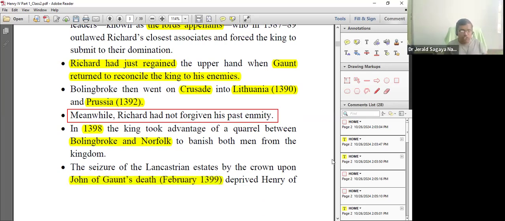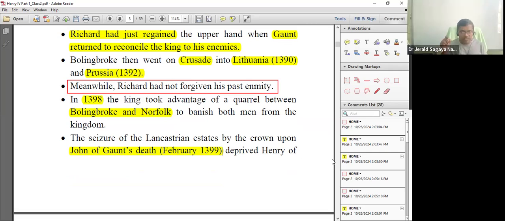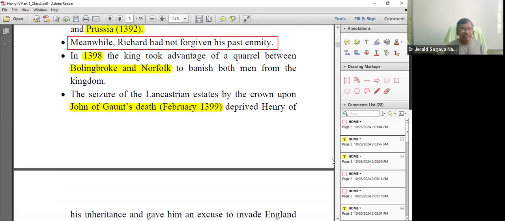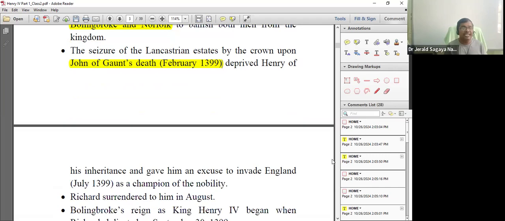And an action of King Richard II disturbs Henry Bolingbroke. What is that? அப்படின்னு கேட்டீங்கன்னா, the estate of John of Gaunt is taken by Richard II and it is made the government's property. And when this was proclaimed, Henry was actually deprived of what is due to him. So what did he do? He started invading England with his close associates.